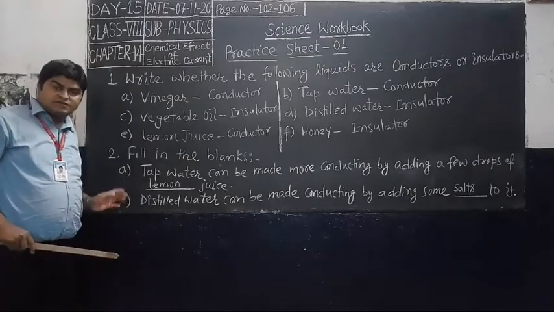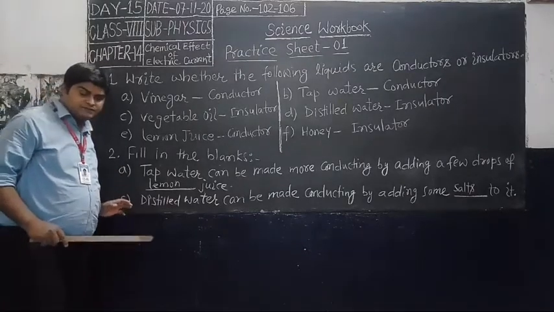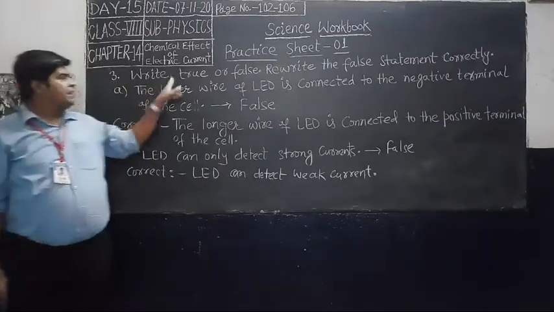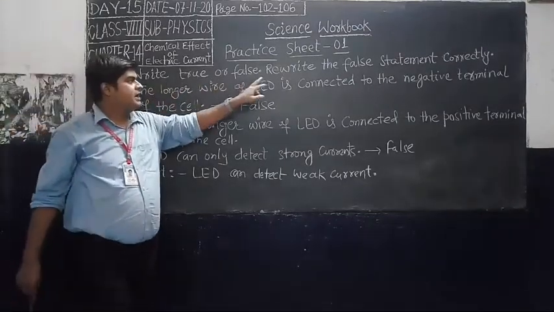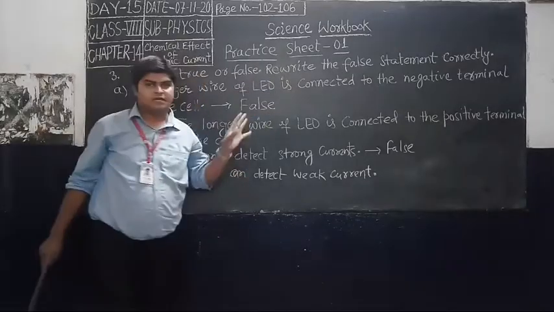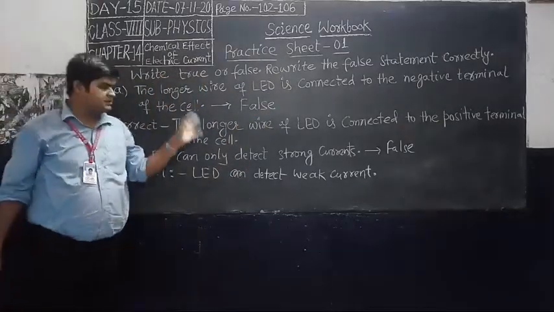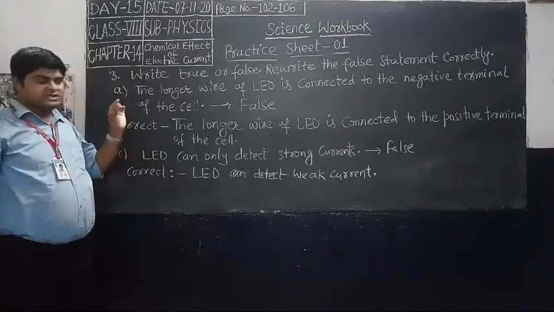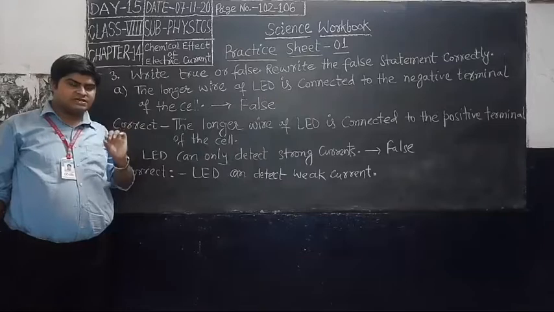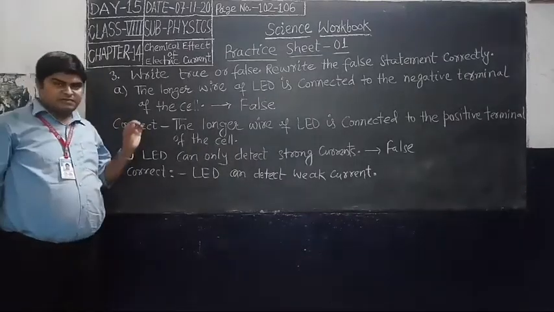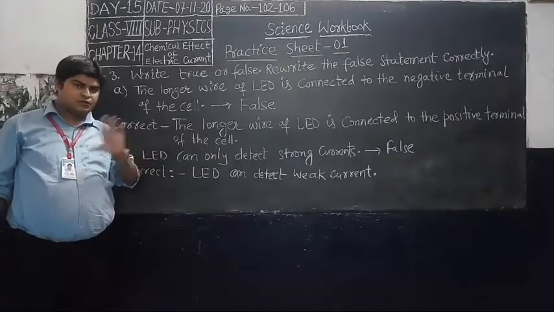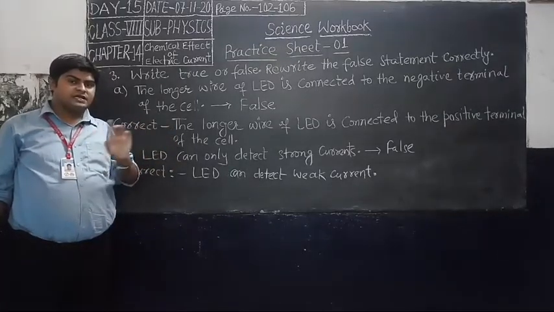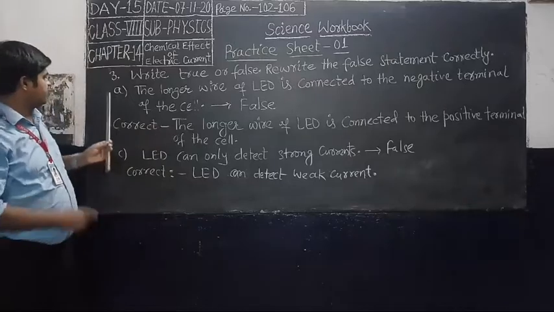Now students, let us see question number 3, true or false. Write true or false and rewrite the false statement correctly. That means there are some statements given. There are 5 questions A, B, C, D, E, and some statements are true and some are false. Where the statement is true, you will just write true, and where the statement is false, you will rewrite the correct statement.